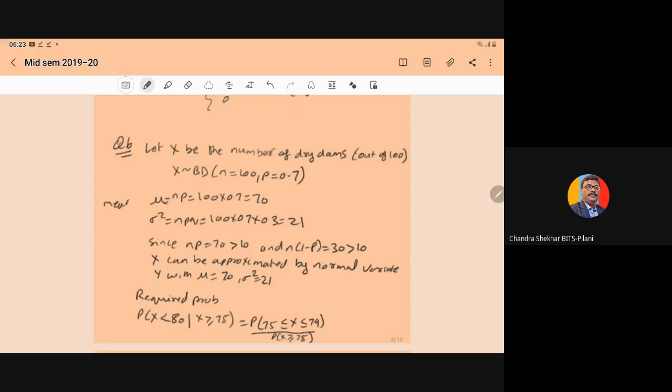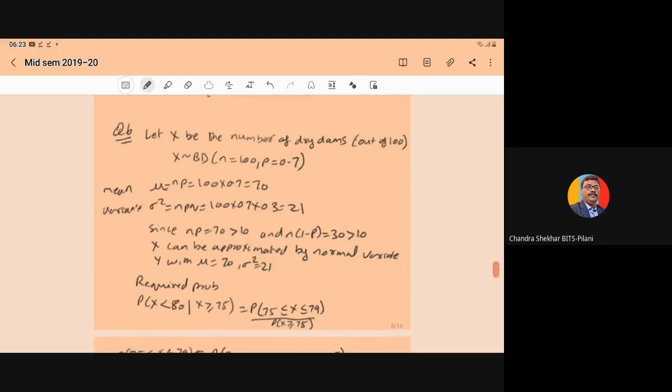Mean is equal to np and variance is equal to npq for the binomial variate. So mean mu is equal to np, which is 100 times 0.7, so it will become 70, and variance sigma square is equal to npq, which is 100 into 0.7 into 0.3. That will become 21.